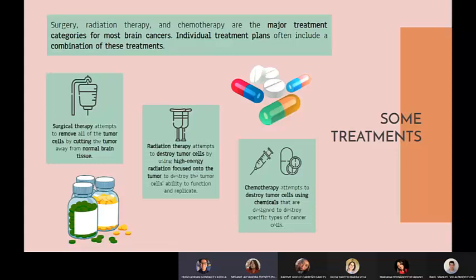Chemo side effects vary depending on the type and amount of chemotherapy drug used and how the body reacts to it. Because the chemotherapy drugs travel through the body, they can also impact healthy cells, leading to a variety of side effects.